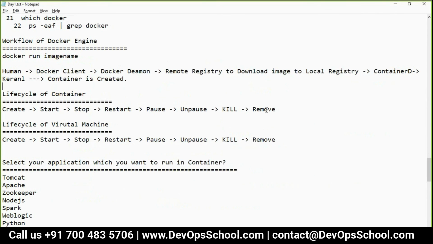So you can remove only the stopped container. Actually this behavior is, if any file or anything is used by a running process, the operating system will not allow you to delete it. So when you stop or kill, the operating system and kernel will release that from the process, and then you can remove. So yes, you cannot remove the running container, pause container, unpause container. I got it. Thank you.